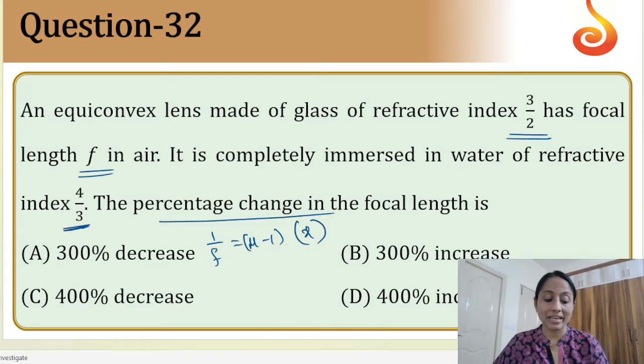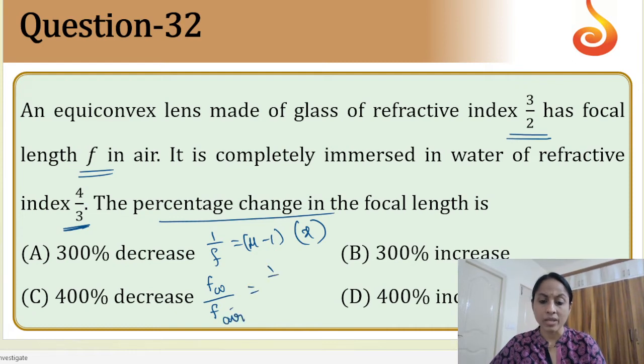So I just have to calculate 1 by f in air and 1 by f in water, and take the refractive index. Since we want the percentage only, when we calculate f of water and f of air, I'm directly writing it here: it is equal to 1 by 8 times x by 1 by 2 times x, because I just have to do minus 1, right? So what is the answer I get when I solve this? I think yes, 400% you will get.